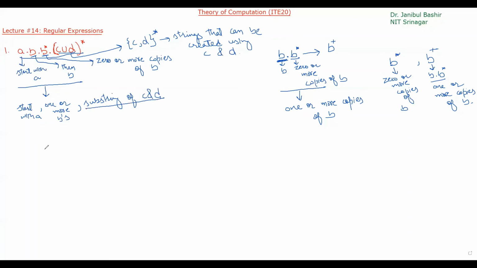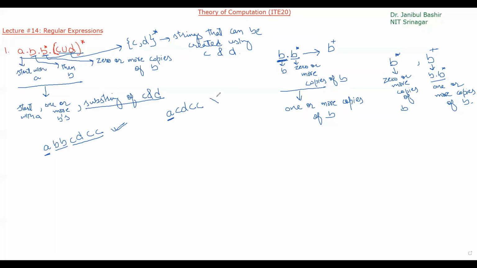Let me take some examples. This one starts with A, then one or more B's, then a substring created using C and D. So this string is represented by this regular expression. Now let's take another one. It starts with A, then we should have one or more B's, but there are no B's.